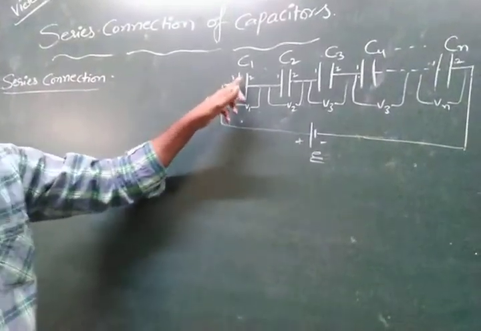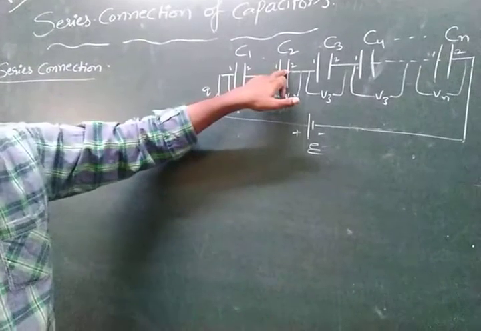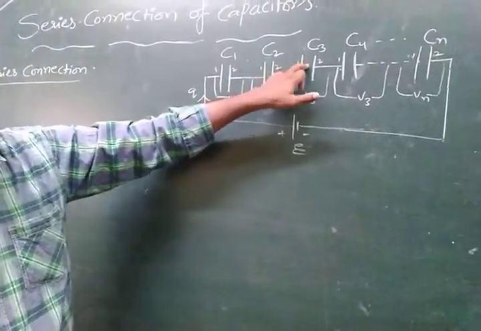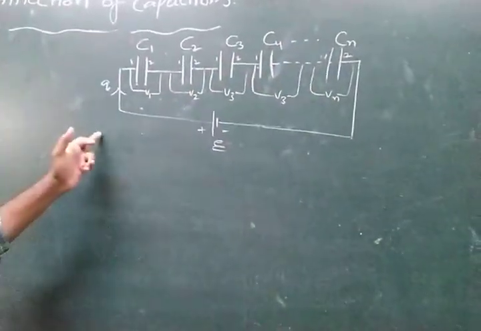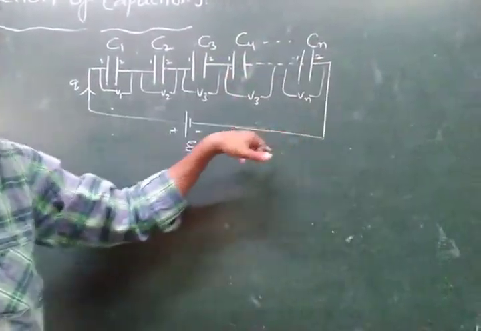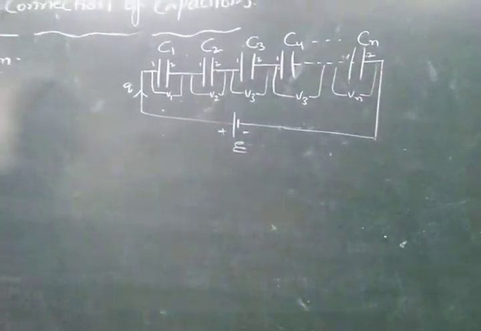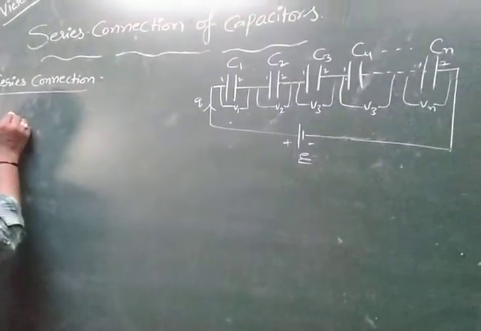Otherwise, first capacitor, second plate connected to second capacitor, first plate. Second capacitor, second plate connected to third capacitor, first plate, and so on. First capacitor, first plate, last capacitor, second plate connected to the battery. It is called series combination of capacitors. Now, due to this connection, what happens?